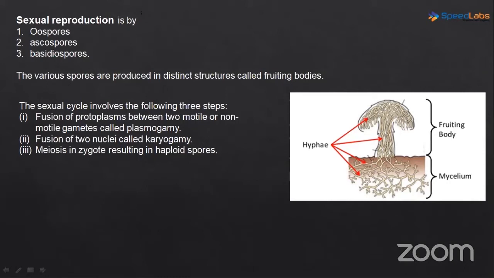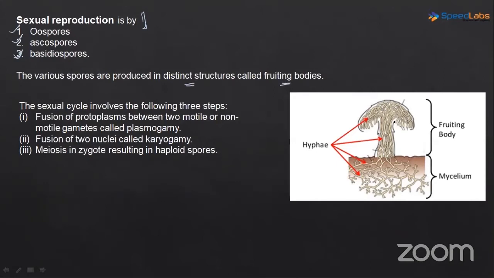So in sexual reproduction, the structures that we will be talking about are oospores, ascospores, basidiospores. These are formed in different classes. We will come across these things, these structures, these names when we will do the various classes. Okay, now the various spores, they are produced in distinct structures called as fruiting bodies.